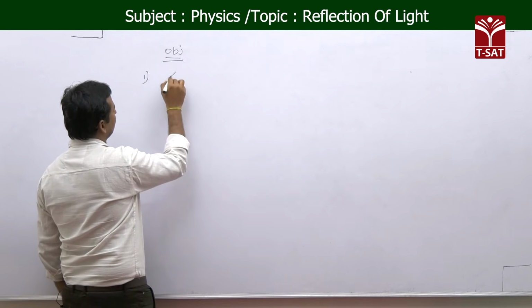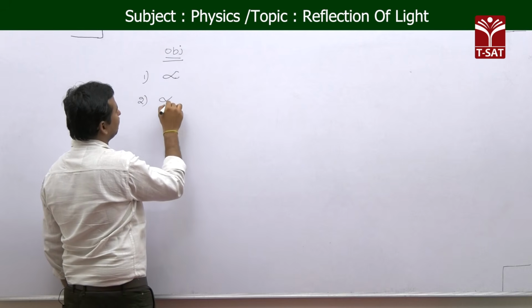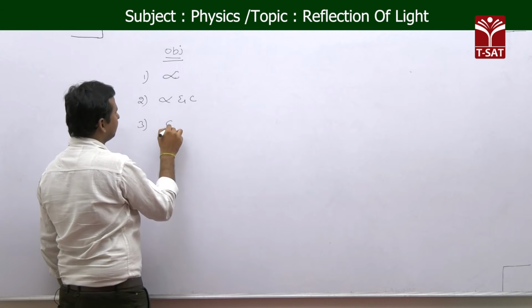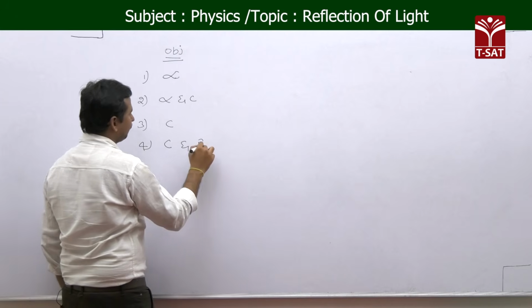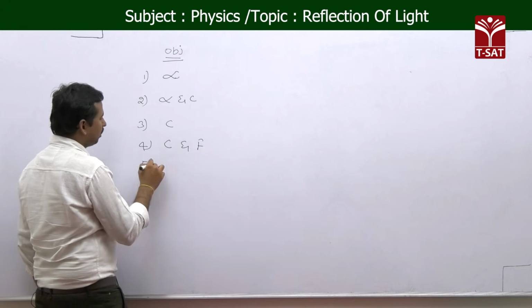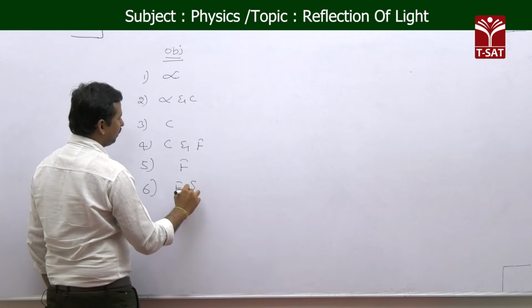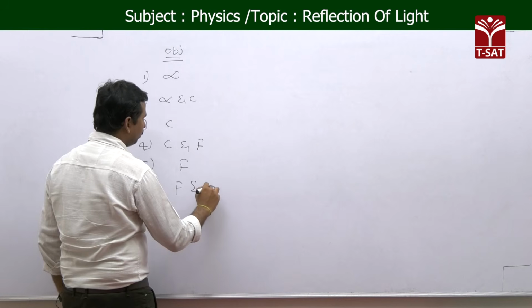First position, object is at infinite. Second position, object is in between infinite and C. Third position, object is at C. Fourth position, object is in between C and F. And fifth one, object is taken at F. And sixth one, object is in between F and P, which is the pole.